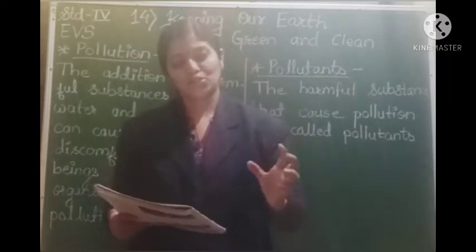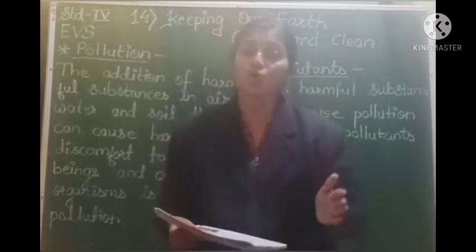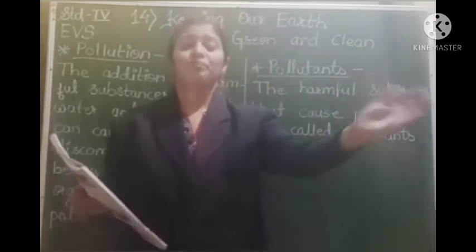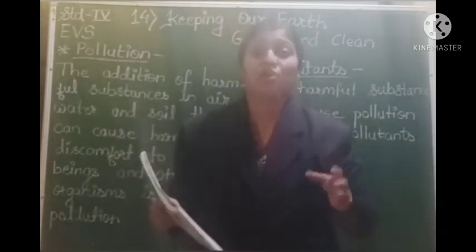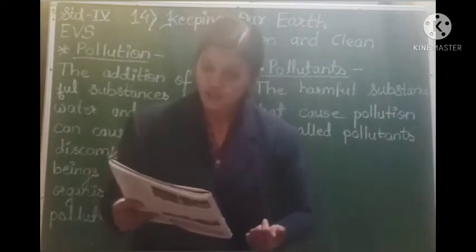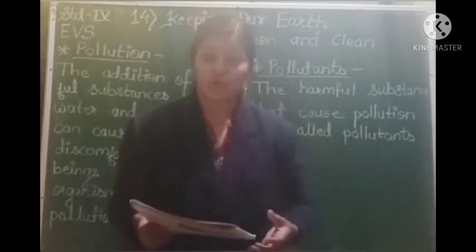Smog is a type of air pollutant. It is because of various types of gases and also dust particles, which all get mixed up and form the smog. It may cause itching in the eyes, and it also causes breathing problems.